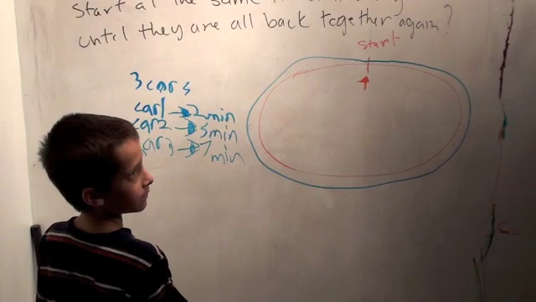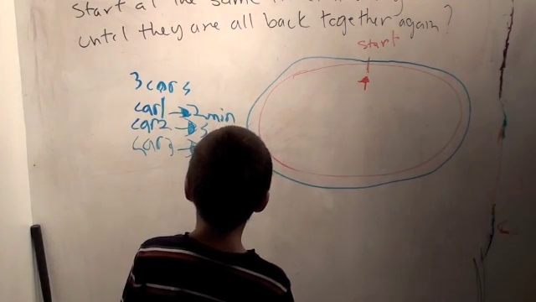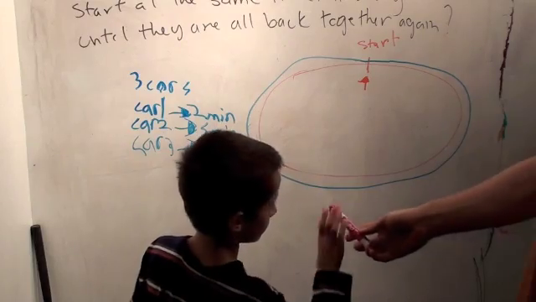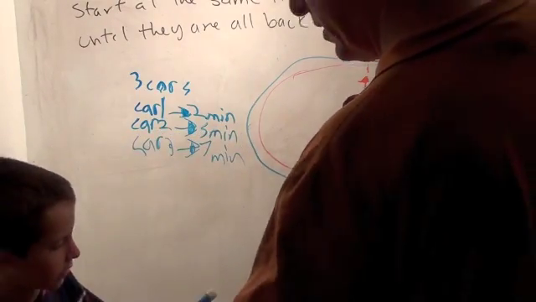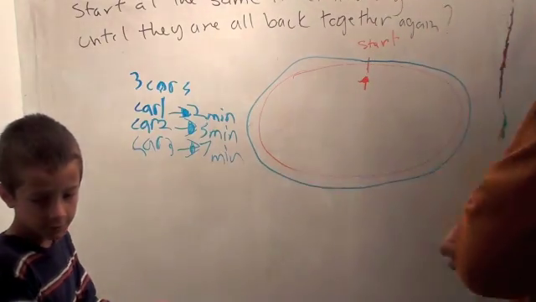What's it going to look like after Mr. Fast has gone around 1 lap? You can make Mr. Fast be blue. Mr. Fast can be blue. Okay.